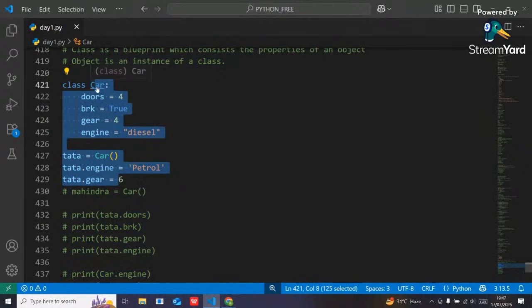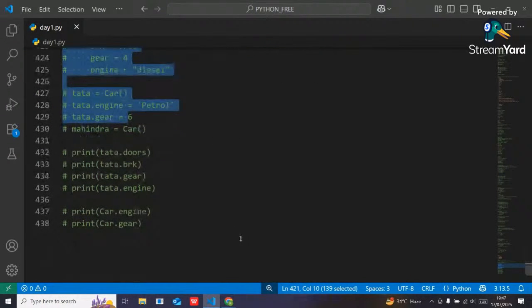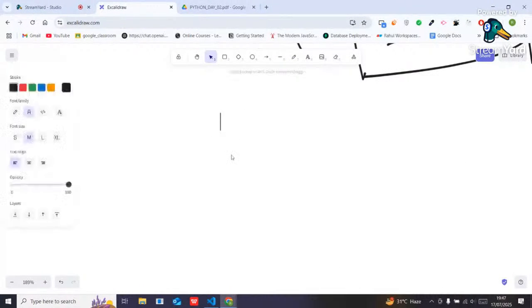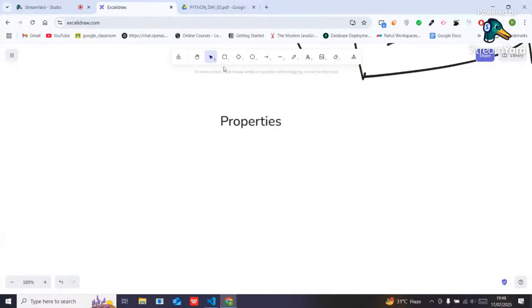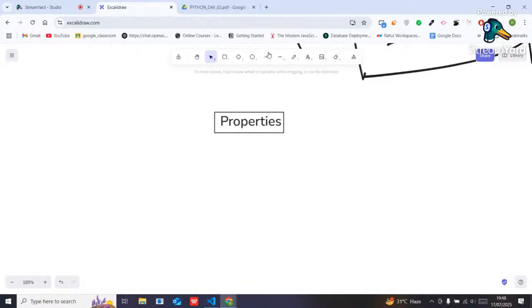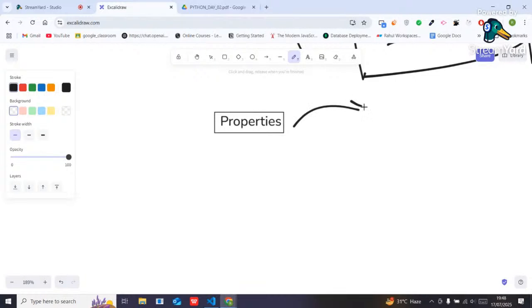Now one more thing is there, guys, which is called properties. So let's talk about properties. See, guys, properties can be simply a variable, right? A variable can be a property.